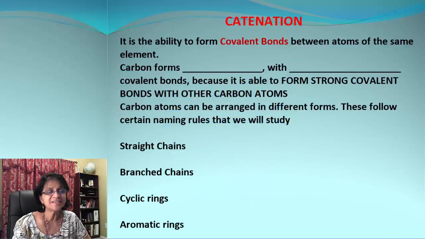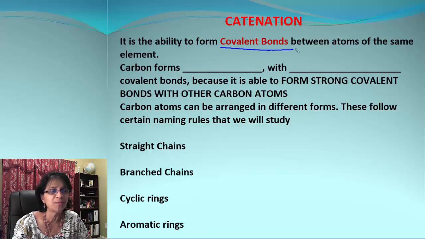Let's talk about the process called catenation. This is a very important process by which carbon atoms form covalent bonds between each other. That results in the formation of carbon chains. Carbon can form, of course, straight chains.